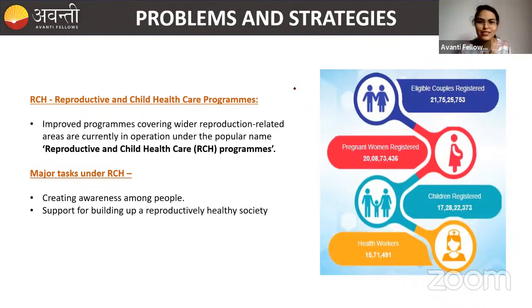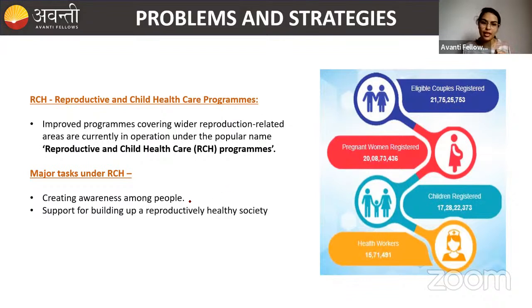So family planning is not just the one, there are many, beta. Among those, RCH is one of the programs. What they are doing here is improving the programs, covering the wider reproduction related areas. Giving knowledge to the people, creating an awareness among people, and there are many more actions that are done by RCH.